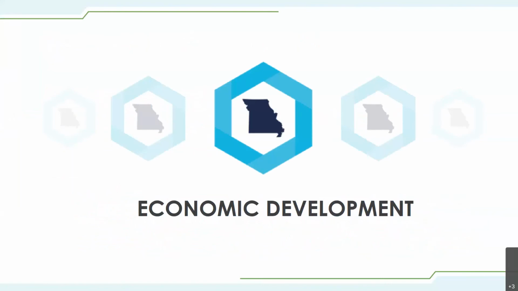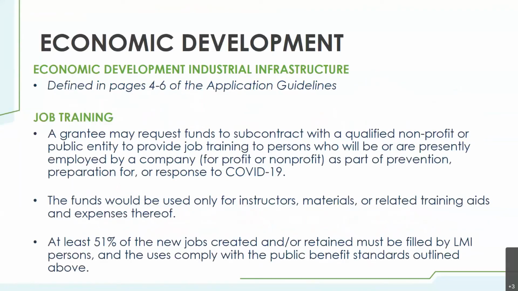Economic development, industrial infrastructure can be found specifically on pages 4 through 6 of the application guidelines. It can include job training, and the grantee may request funds to subcontract with a qualified nonprofit or public entity to provide job training to persons who will be or are presently employed by a company, for-profit or nonprofit, as part of the prevention, preparation for, and response to COVID-19. The funds can be used only for instructors, materials, or related training aids and expenses thereof.